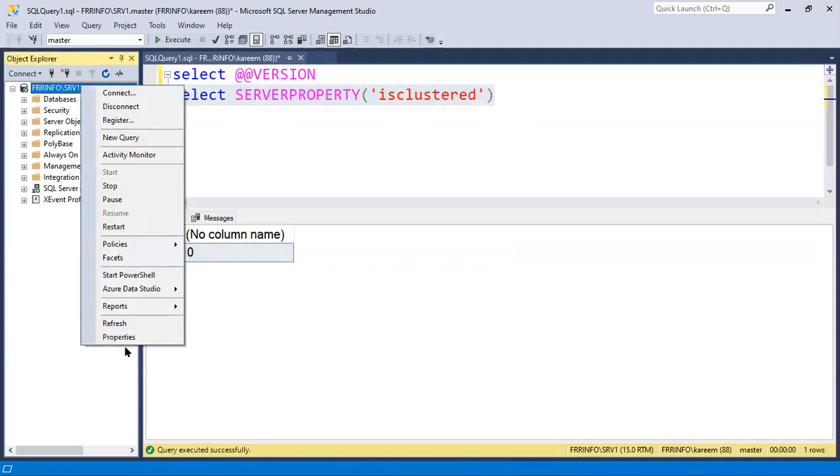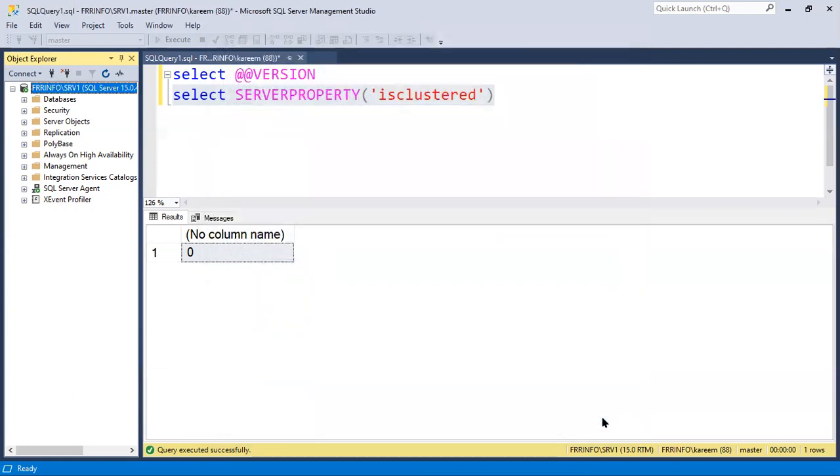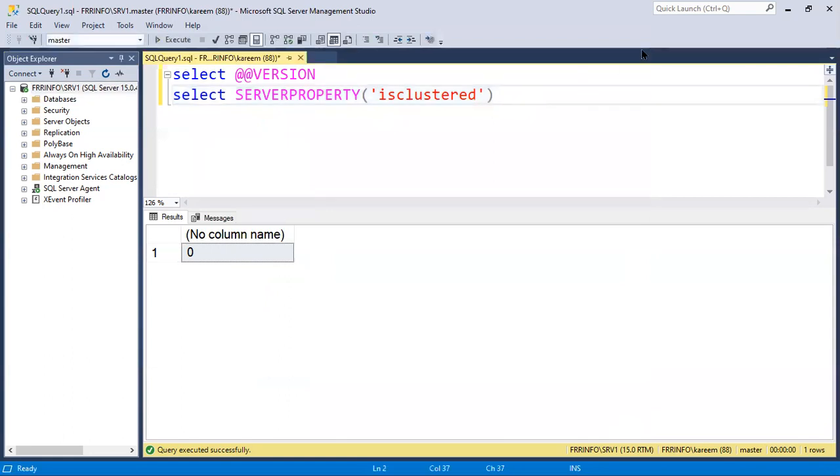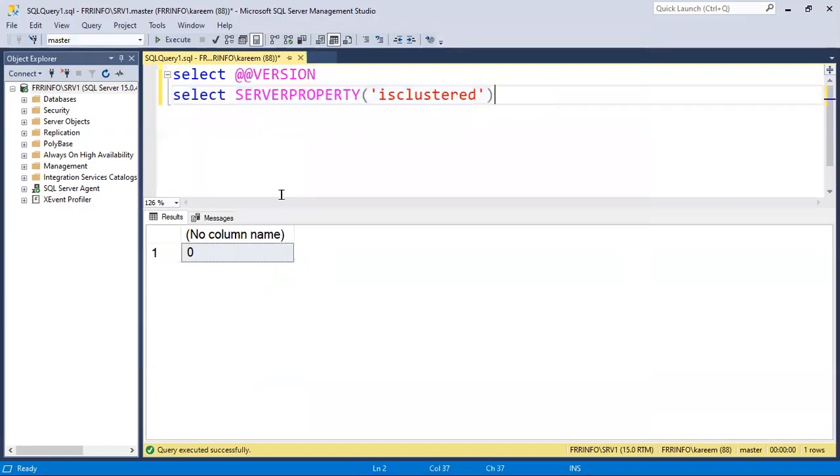We can check graphically also here. Properties, is clustered, false. It means it is a standalone environment. Whenever the user submits queries, in the background a single server is processing the queries. That's why we call it a standalone environment. A single server is processing the queries.